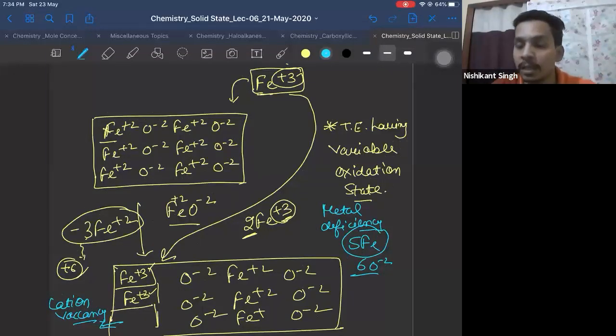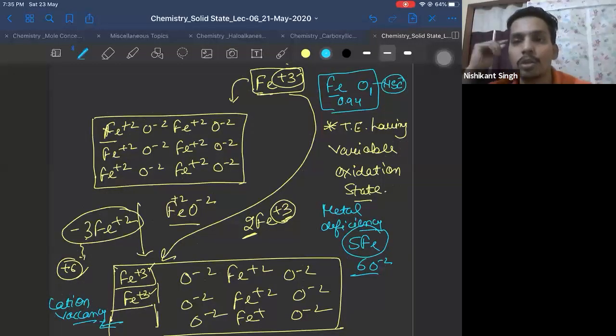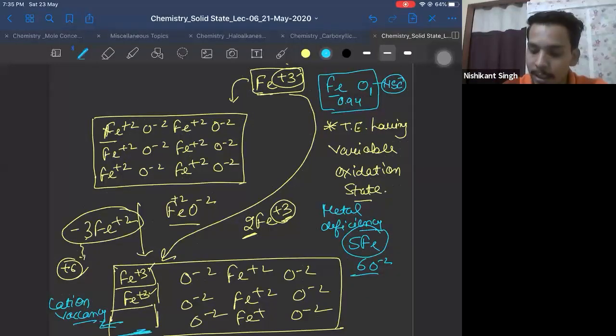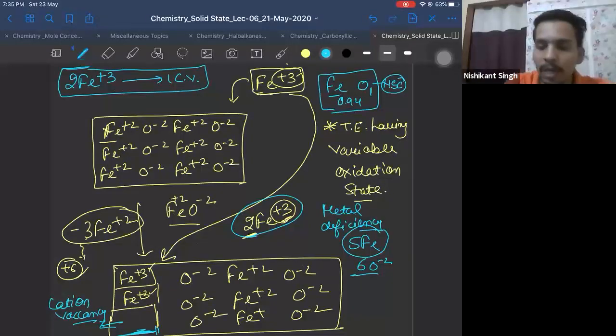Metal deficiency defect. Therefore, iron will not be written as iron oxide now. If this is 1, iron should be less than 1, let's say 0.940. Such compounds are also called NSC, that means non-stoichiometric compound. Now, an important thing to note here is, one cation vacancy is created by how many Fe3 plus? 2 Fe plus 3 creates one cation vacancy. We'll use it for numericals.